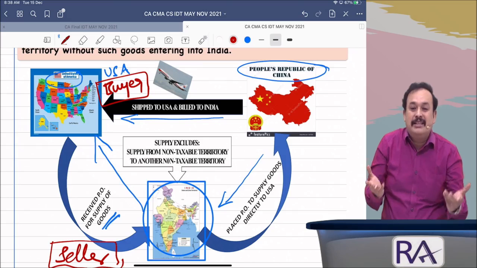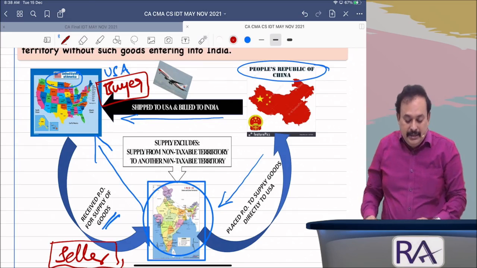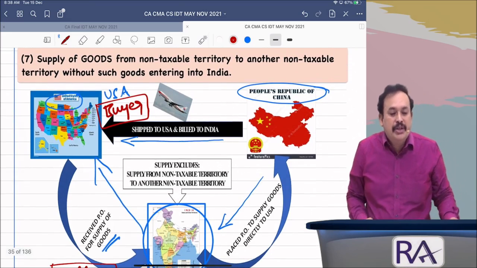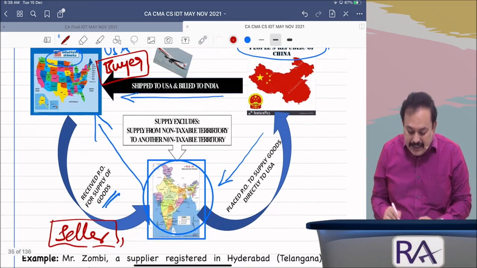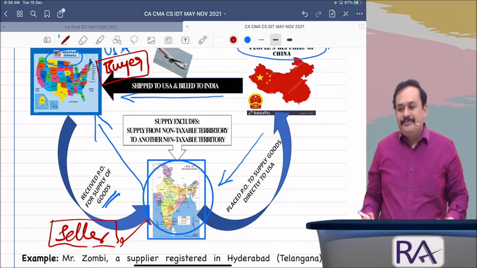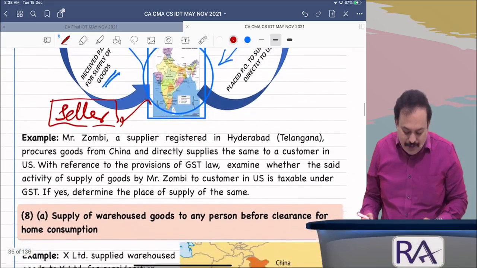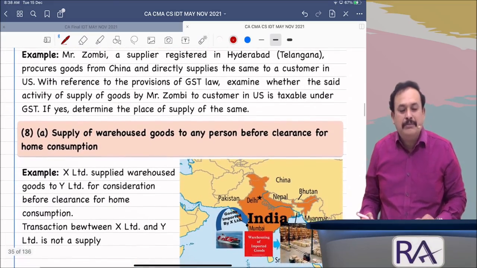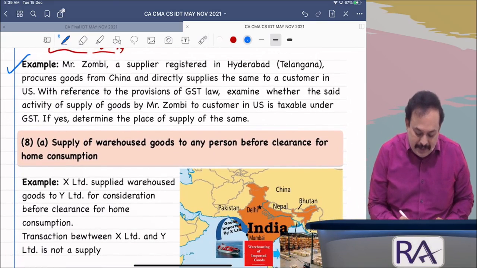One of the classical examples for Schedule 3, point number 7 is this. Supply of goods from a non-taxable territory to a non-taxable territory without such goods entering into India is not a supply. Therefore, whatever money is earned by the Indian seller is not a supply. If not a supply, no GST. Got the clarity? Further, my dear sir, I am bringing to notice one question here, an example lifted from the OTP. One example here, from this given scenario.